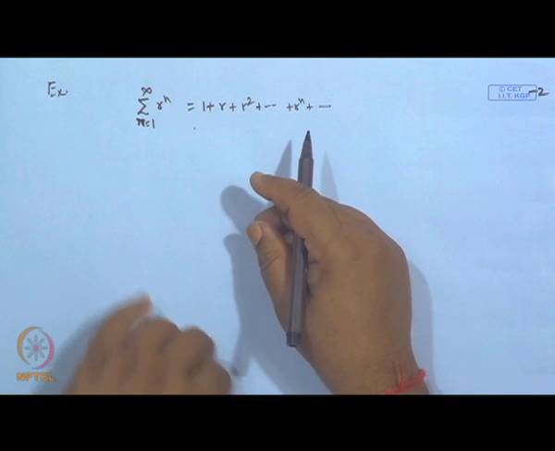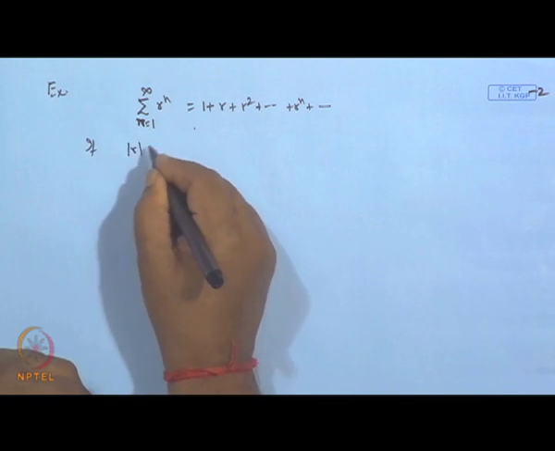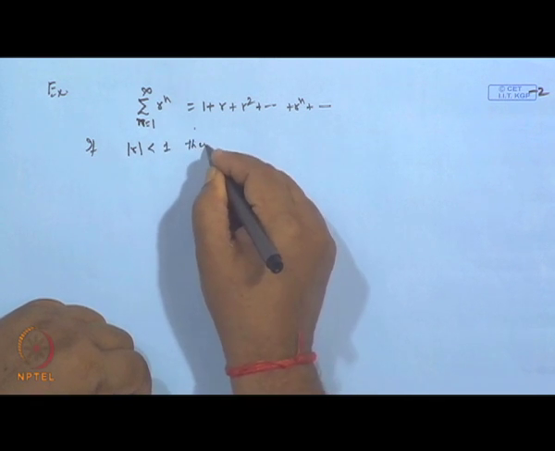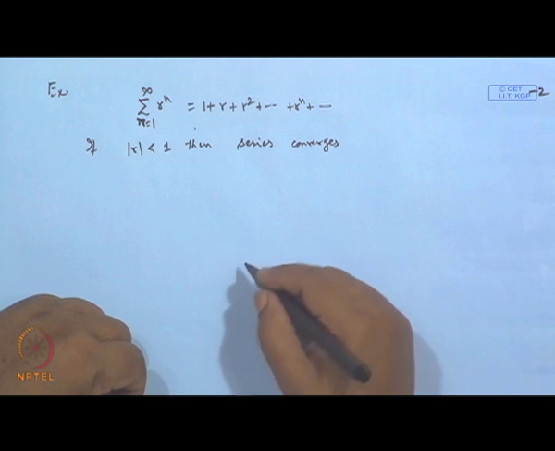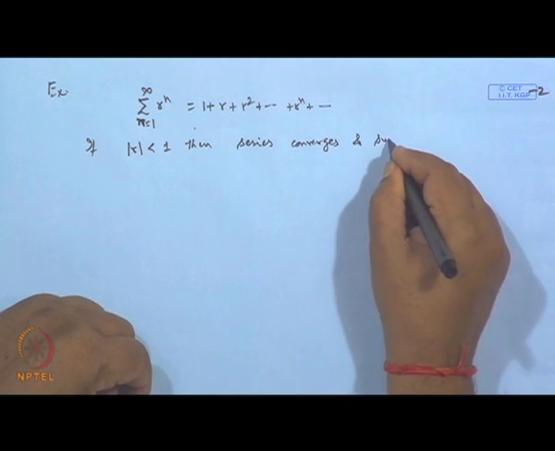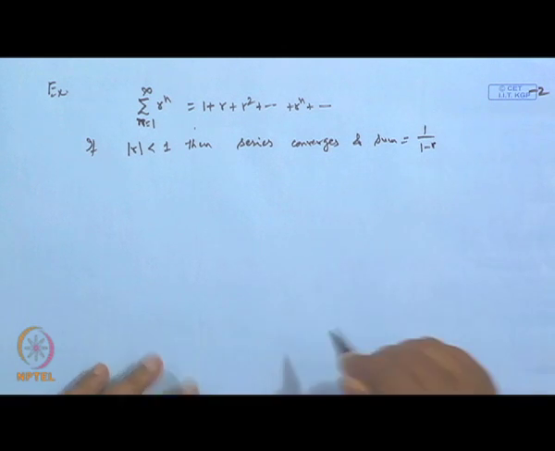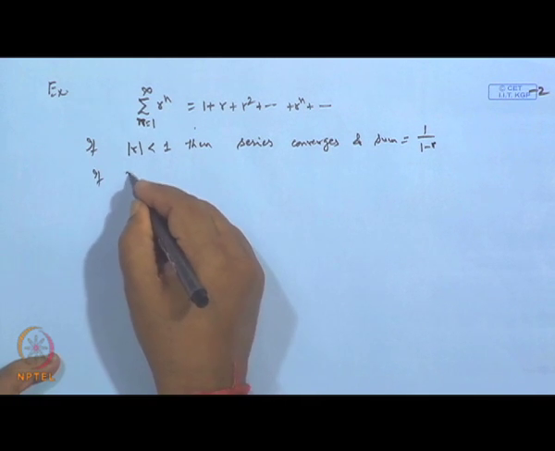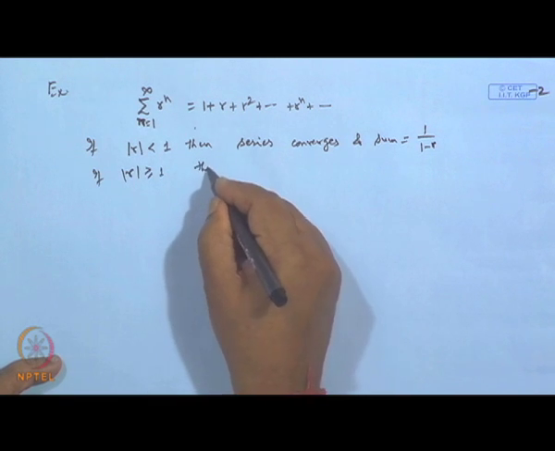Now, we claim that if mod of r is strictly less than 1, then the series converges, and the sum is equal to 1 over 1 minus r. But if mod r is greater than or equal to 1, then the series diverges.